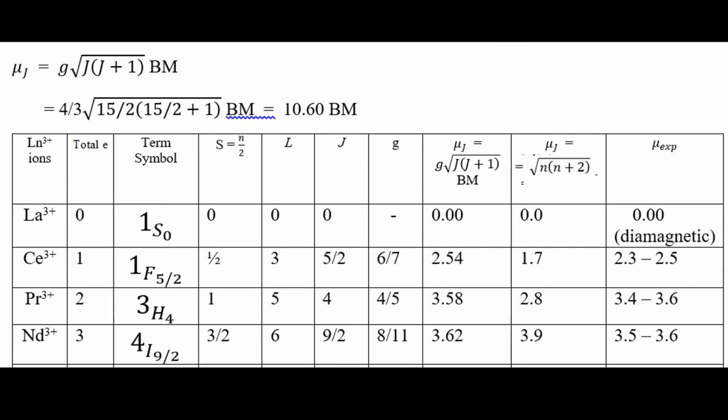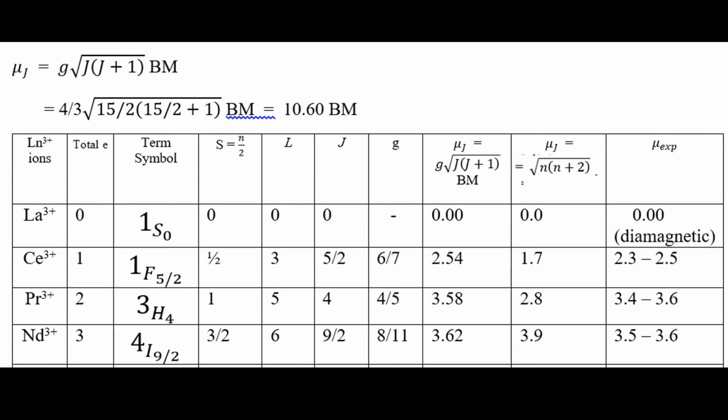S is equal to 0 since no unpaired electrons are present, L is equal to 0, J is equal to 0, and G is not calculated. The magnetic value is 0, and the expected mu is also 0, which means this lanthanide 3 plus is diamagnetic in nature.